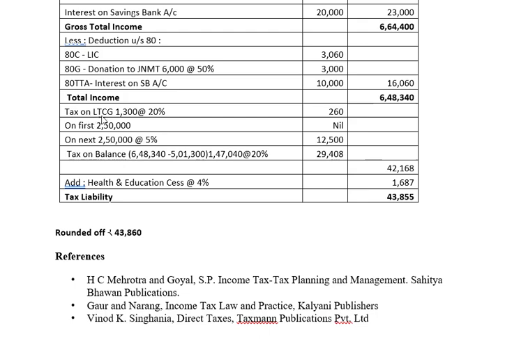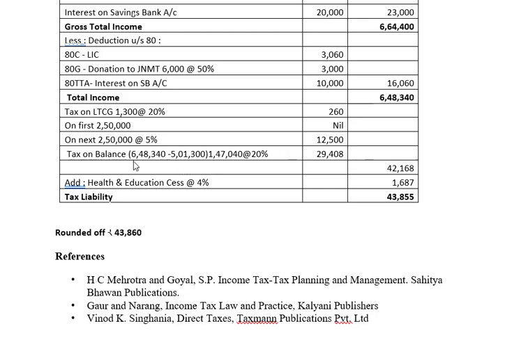Firstly, the tax on long-term capital gain on 1,300 at the rate of 20% comes to 260. Then we have to subtract 1,300 rupees from 6,48,340. So we get balance 6,47,040. So on first 2,50,000, the tax is nil. On next 2,50,000, the tax is at the rate of 5%, which comes to 12,500.